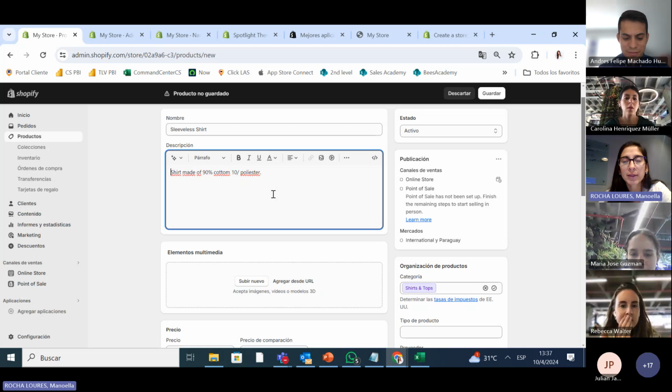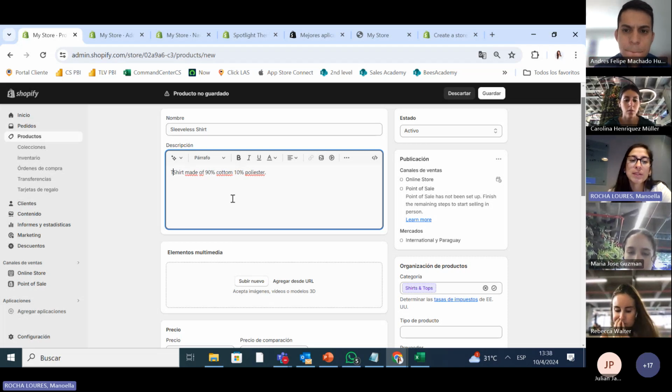For a lot of brands, it depends on your type of communication. If it's for a man, it can be simple, concise. But if, for example, I'm selling an experience or a handmade shirt, I will write the description way more lovely than just shirt made of 90% cotton and 10% polyester.